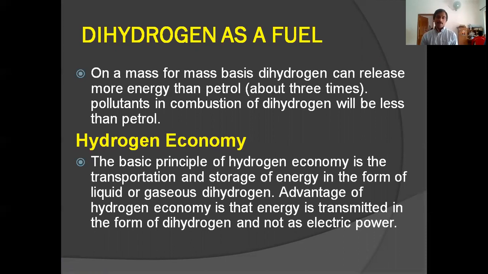So what are the advantages of hydrogen as a fuel? On a mass for mass basis, dihydrogen can release more energy than petrol, about 3 times. And the second one, pollutants in combustion of dihydrogen will be less than petrol. These are the advantages. Now, a modern technique, the hydrogen economy.